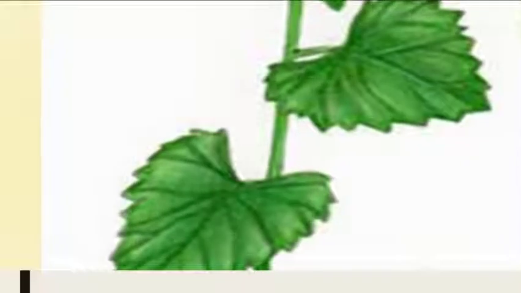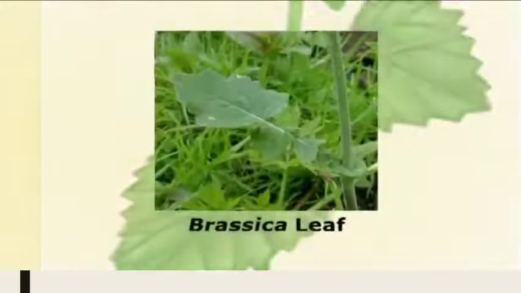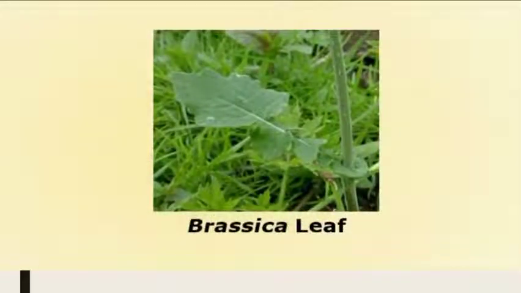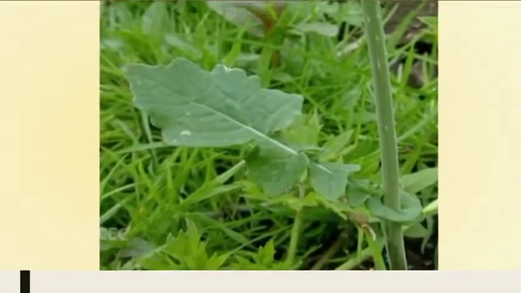When simple, the leaf blade is often dissected. That means its margins are dissected, and the dissection can sometimes take the shape of lobes. Rarely we see entire margins, but usually they are serrate. The venation, that is the veins on the leaf surface, can be palmate or pinnate.